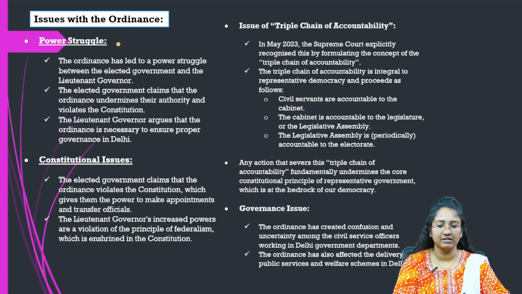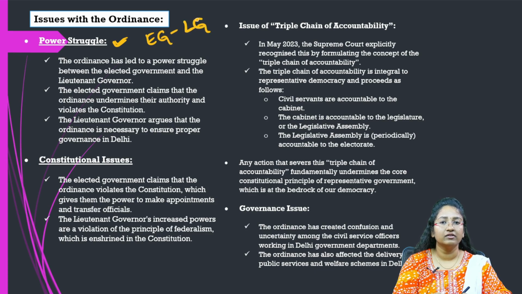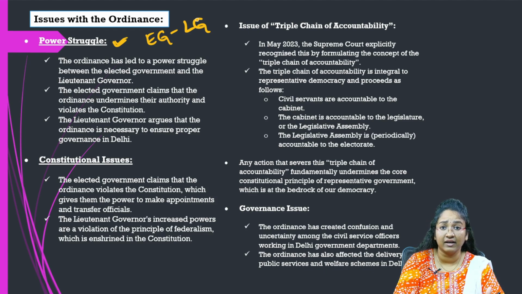So coming to the first issue, power struggle. As we have discussed, the entire tussle is between the elected government and the lieutenant governor, right? So the issue is between these two, and there should be a balance of power between these two. So the first and foremost issue that you can mention in your answer would be the power struggle.